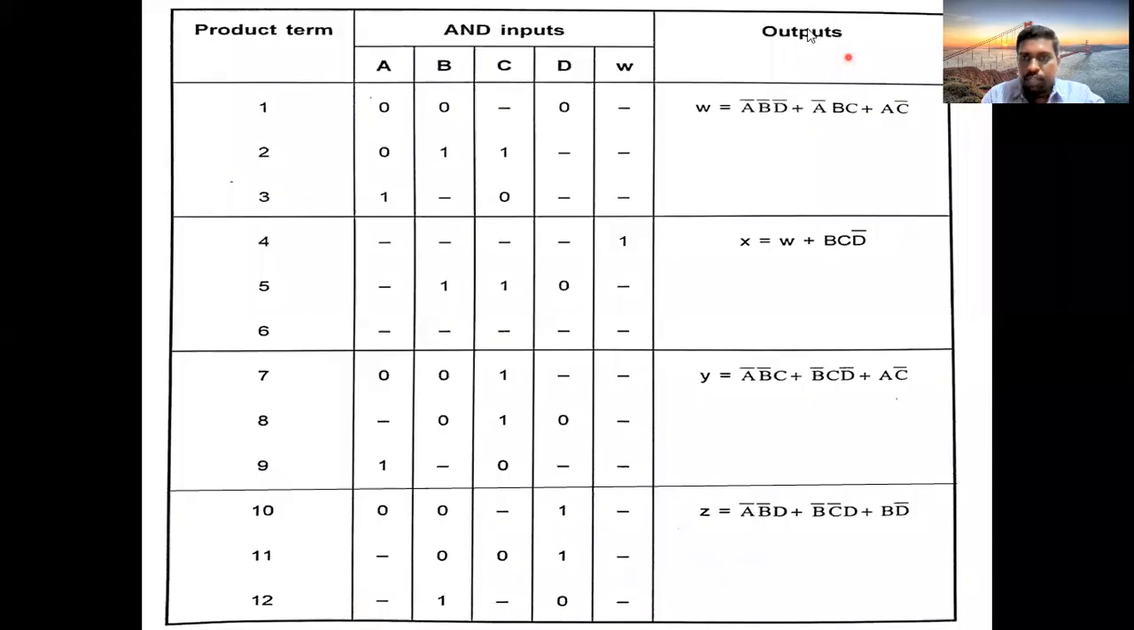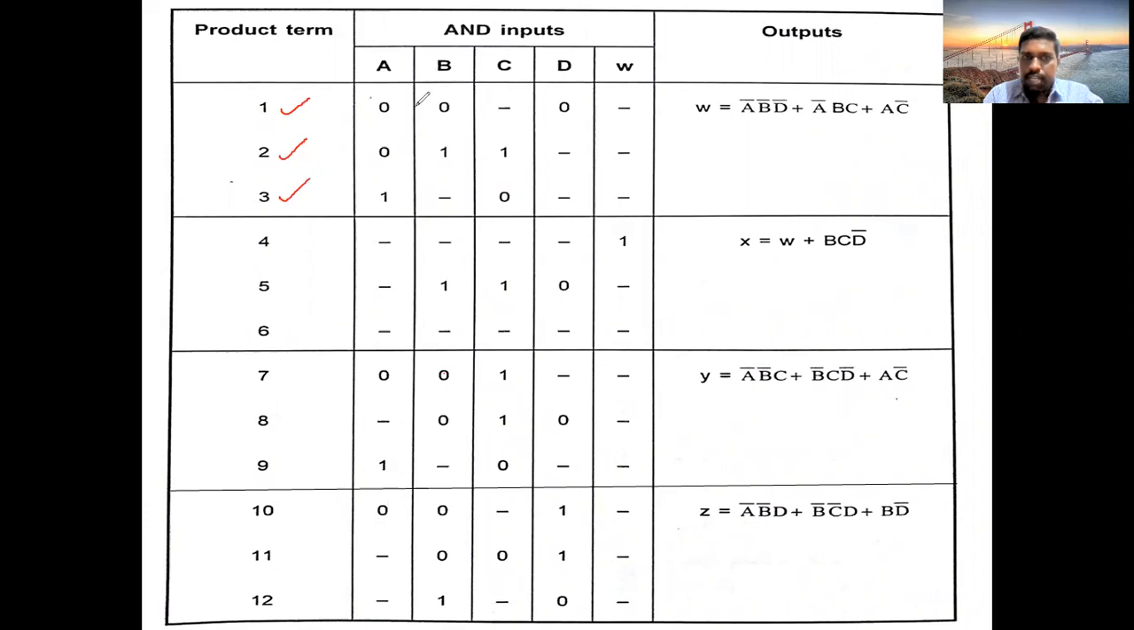Okay. So in the output section, whatever outputs you have obtained by using K-maps, you just note down in these boxes. Now, the first output expression consists of 3 product terms. What are those? A bar, B bar, D bar; A bar, B, C; A, C bar. So write down those values here. You write here A bar, B bar, D bar. You write here A bar, B, C. You write here A, C bar.